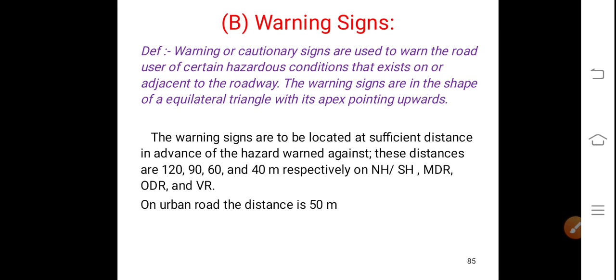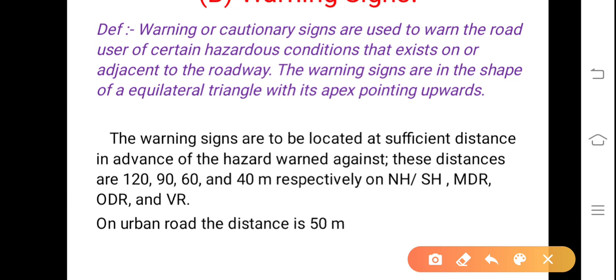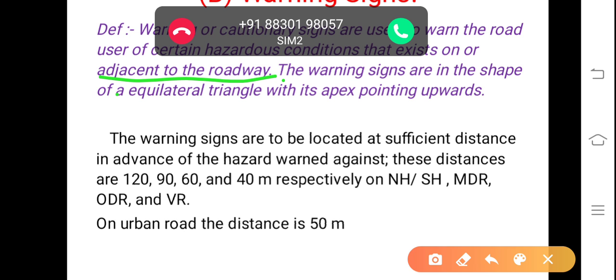Those hazardous conditions could be anything. It is not necessary that only humps or narrow bridges, even railway crossing, there is also warning. Exists on or adjacent to the roadway.